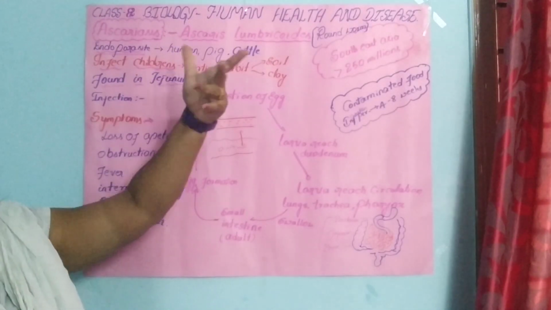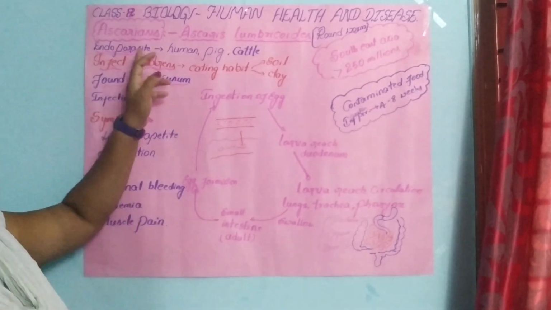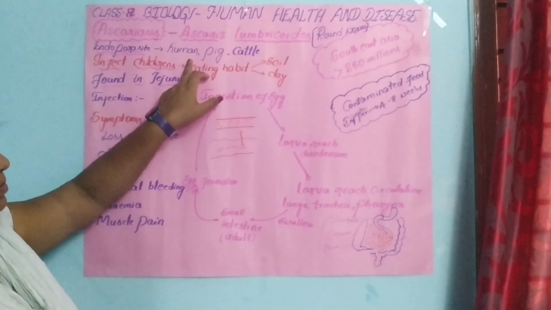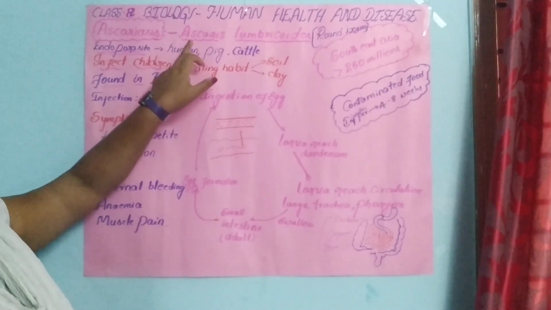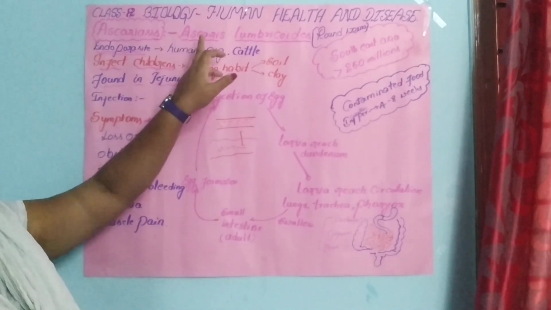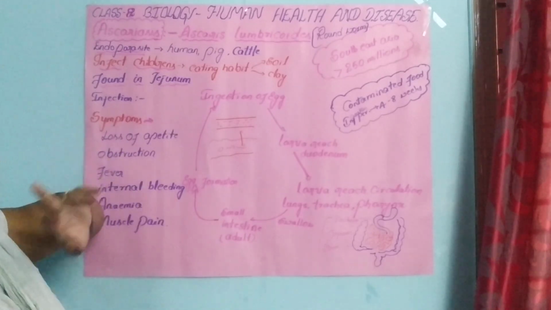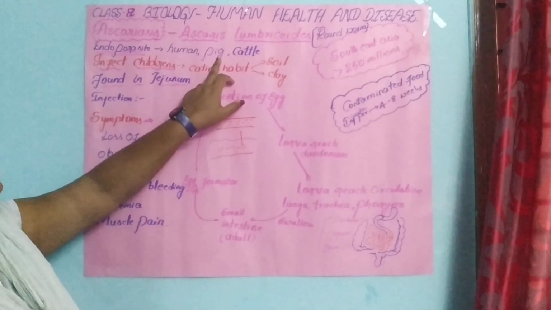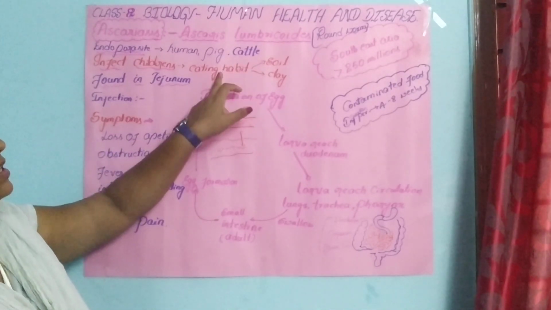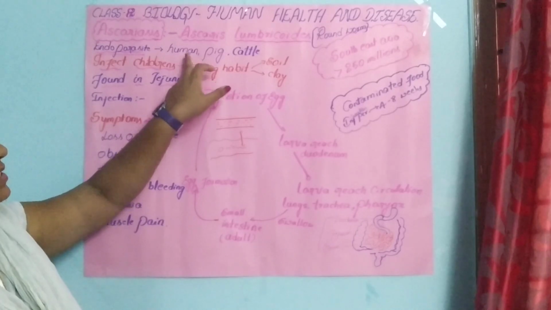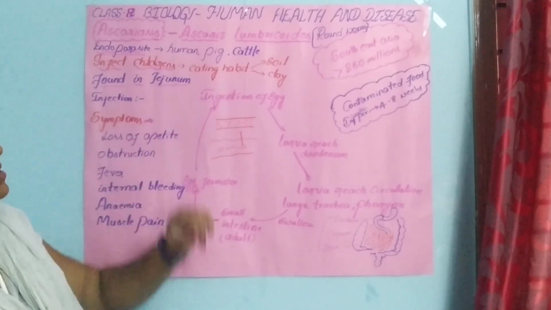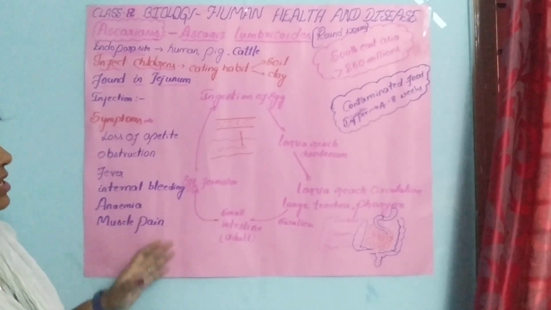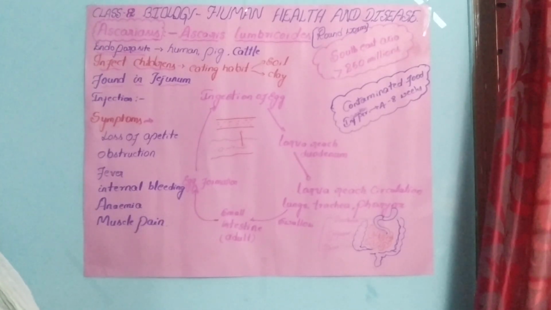The opposite we call ectoparasites. These endoparasites are commonly found in humans, particularly in the intestine. That's why they are also called intestinal worms or intestinal parasites. It is also found in pigs and cattle, but here we concentrate on humans, how the infection and symptoms occur in human beings.